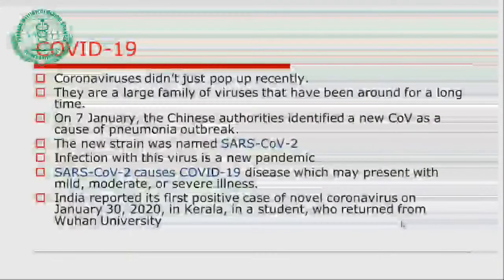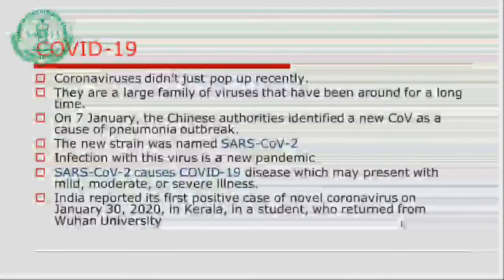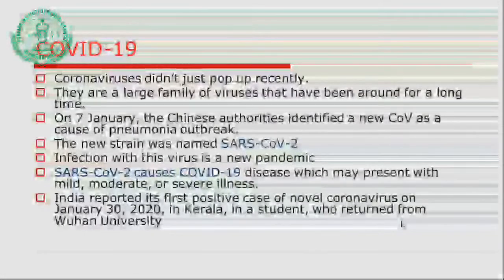Is the coronavirus a new thing? It's not like this is a new virus. Coronaviruses didn't just pop up recently. They are a large family of viruses that have been around for a long time. This is one of the important things that we have to remember.